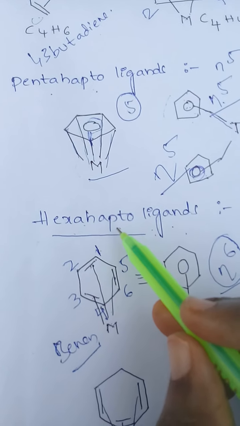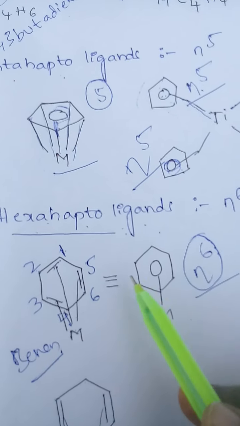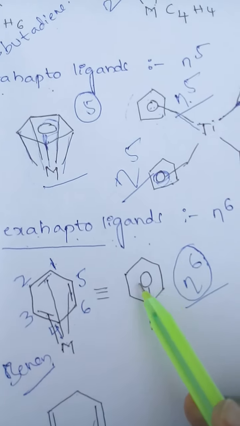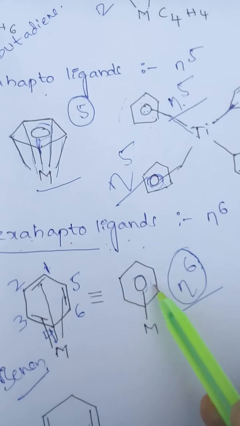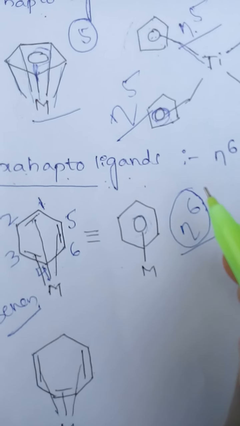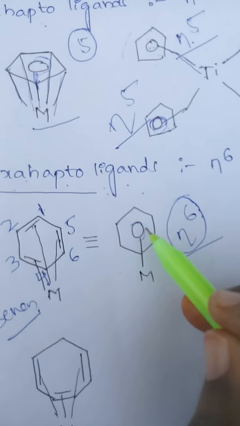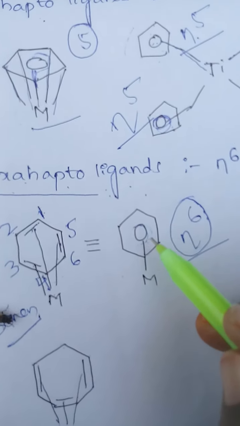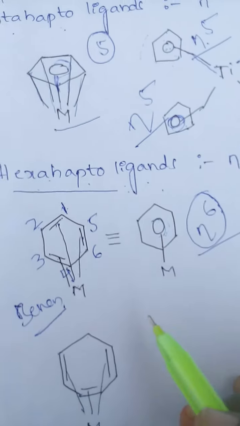Like this we can find the hapticity of these compounds. See here, like this, here we are taking bonds and here we are taking a circle. The circle indicates the metal is coordinated with all atoms in the compound. So the circle indicates the metal is coordinated with all the atoms in a compound. So benzene is a hexahapto ligand.